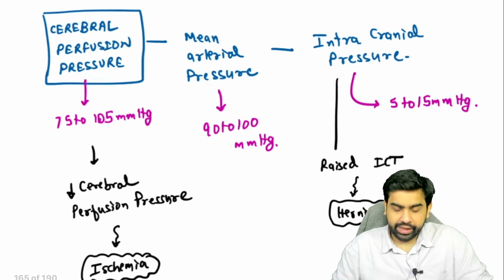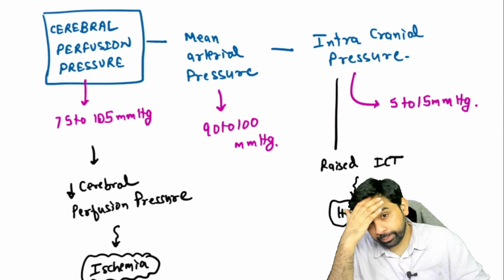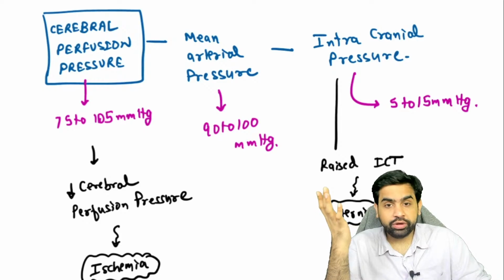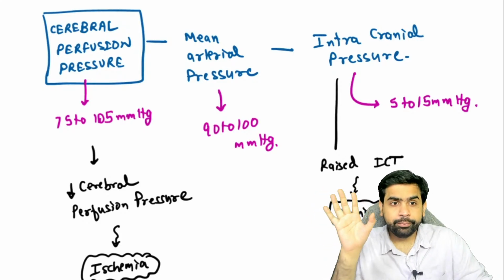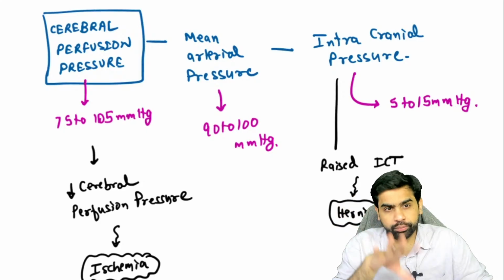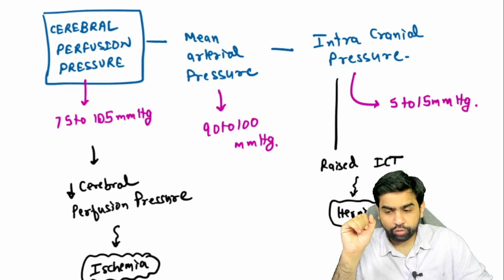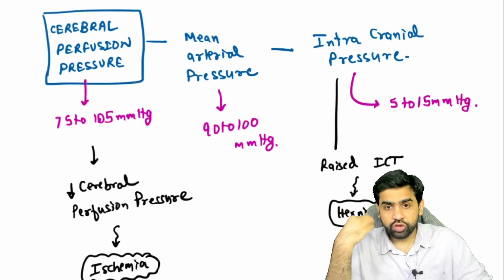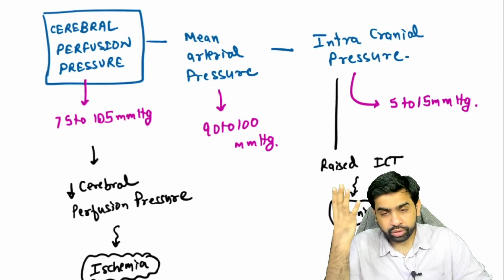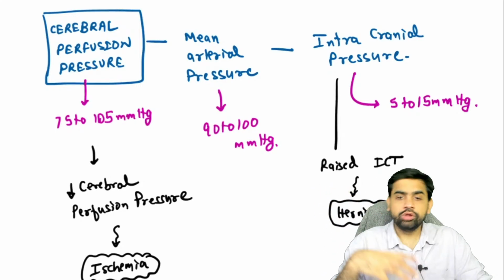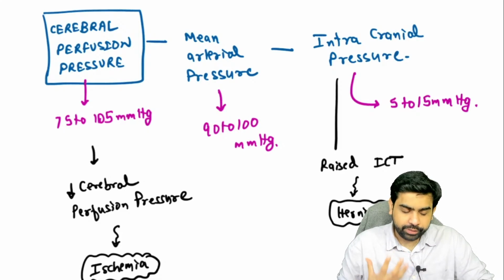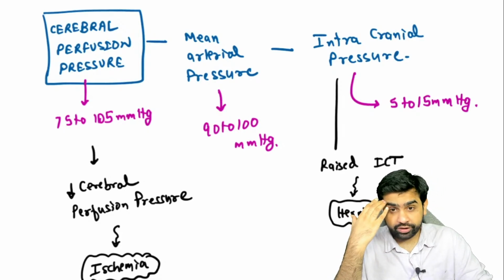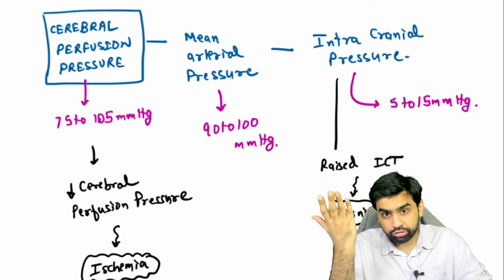Right. Now, whenever you are dealing with patients with a head injury, we are always trying to reduce the intracranial pressure. Why? Because we want to maintain the cerebral perfusion pressure. So what is this cerebral perfusion pressure? This is the pressure which is needed for the blood to reach the brain parenchyma. The heart basically pumps the blood, but that blood has to overcome the intracranial pressure in order to reach the brain parenchyma.